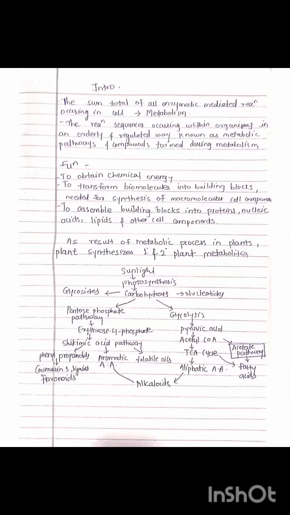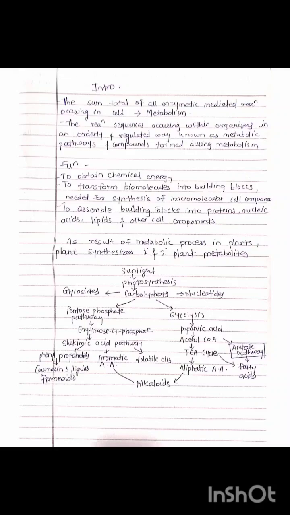So the basic process of metabolic pathways is as follows. When sunlight falls on the plant or leaves, a process occurs called photosynthesis. From photosynthesis, carbohydrates are formed, and from carbohydrates there is formation of glycosides, nucleotides, then the pentose phosphate pathway and glycolysis.